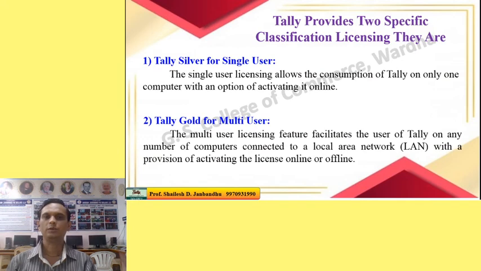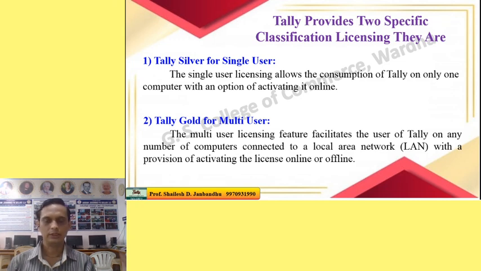Tally provides two types of licensing, that is Tally Silver for single user and Tally Gold for multi-user. Tally Silver for single user is for a single computer. It works on only a single computer and it is activated only online. It cannot be activated offline.